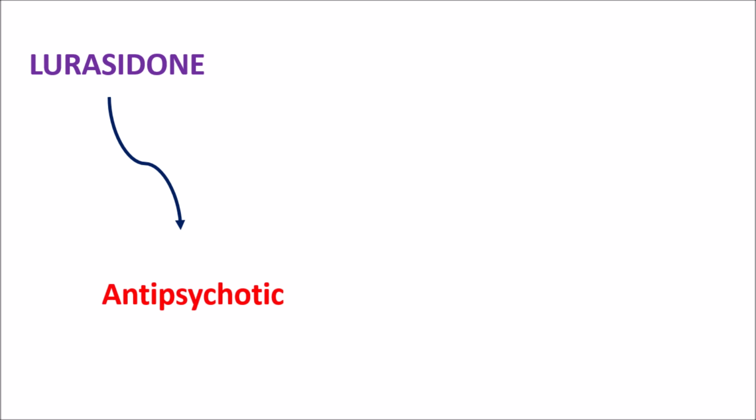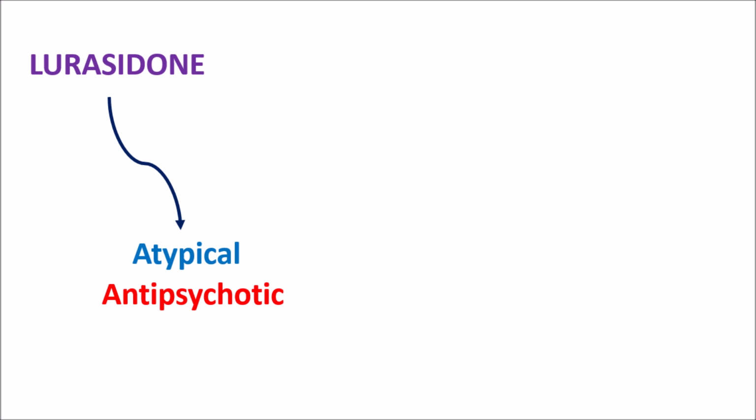Hi everyone. Today in this video let us discuss one of the medications, Lurasidone. Lurasidone is a medication classified as an antipsychotic. This is a second generation antipsychotic, also called an atypical antipsychotic. These are the new generation antipsychotics with more effectiveness in relieving the symptoms of psychosis.